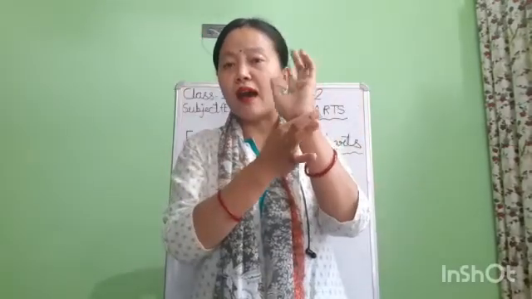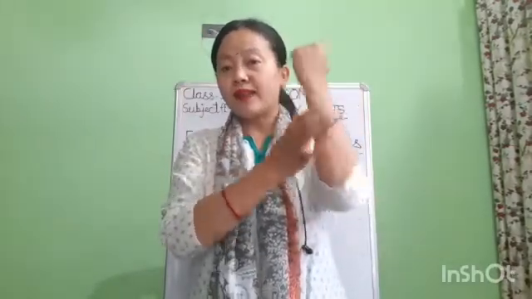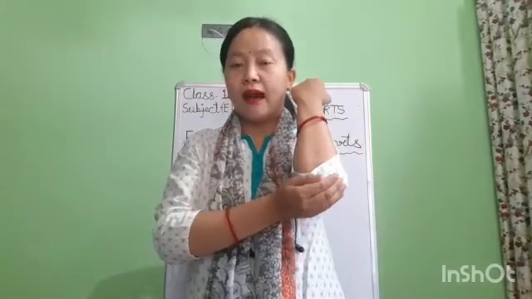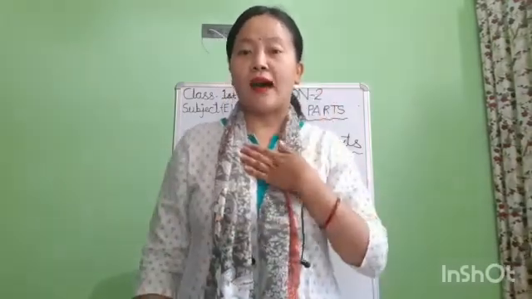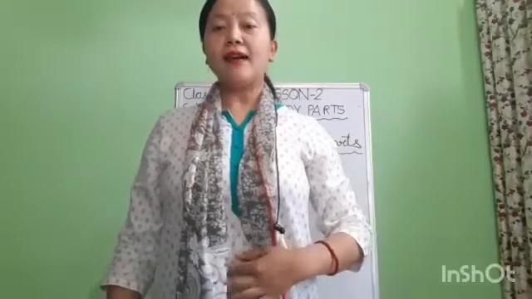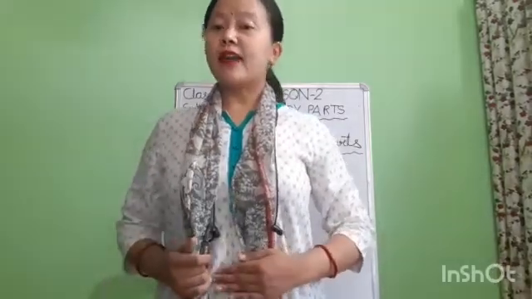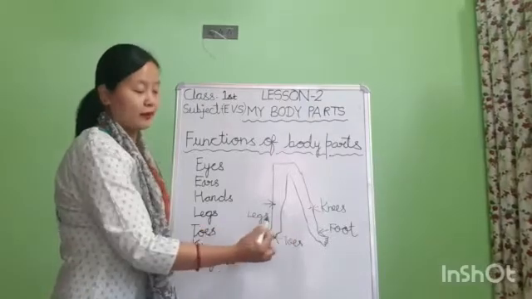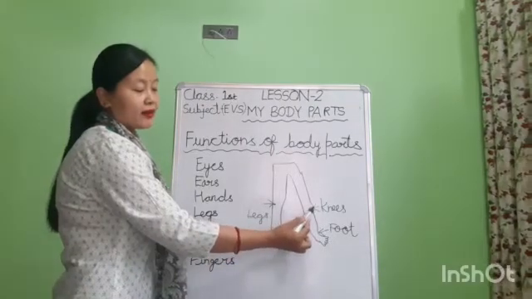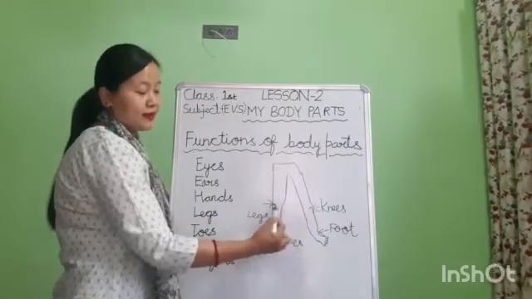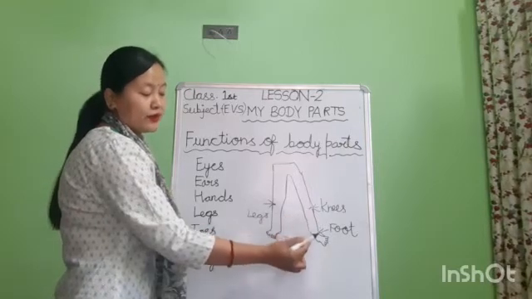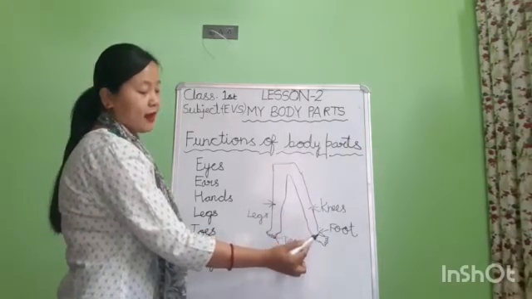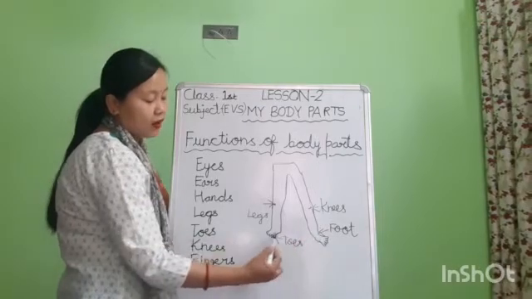Children, this is our wrist. This is our elbow. This is our chest. And this is our stomach. Now children, look at the board. We have two legs. These are knees. Children, this is a foot. And these are toes.